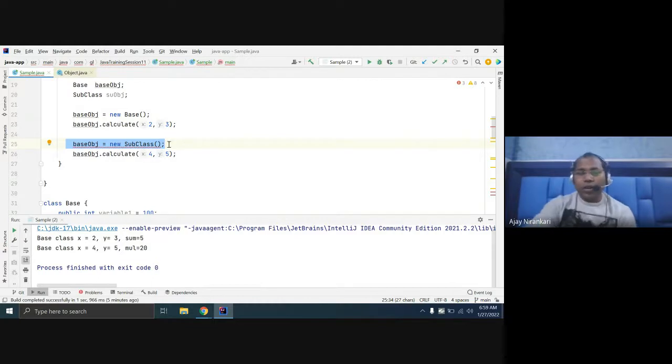Now, here, depending on which object this variable holds, in this line the calculate function is invoked from the base class. In this line the same calculate function is invoked from your subclass.